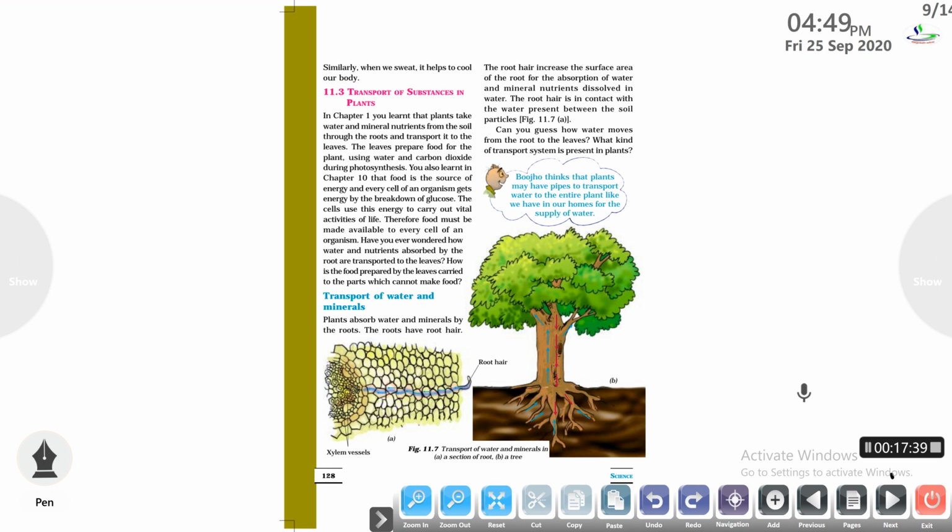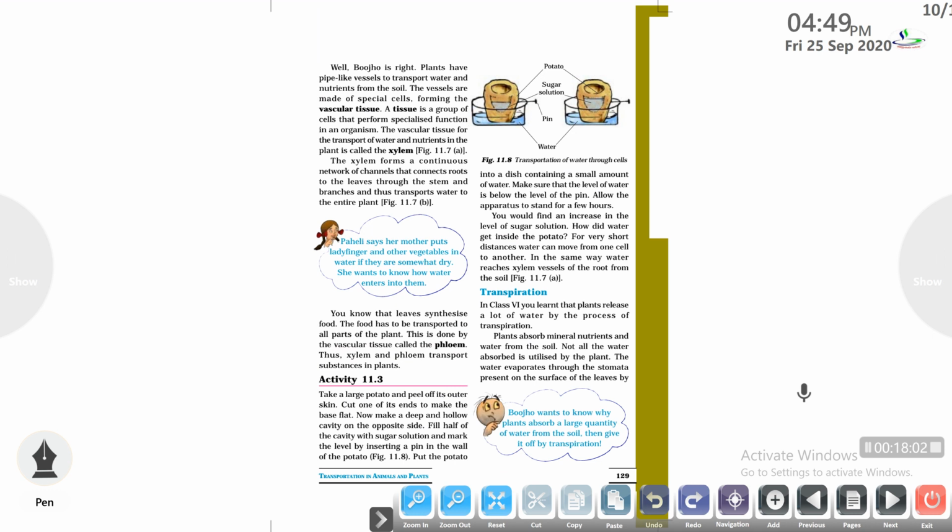The plants generally absorb water and minerals by the roots. The roots have root hair. The function of root hair is to increase the surface area for absorption of water and minerals dissolved in the water. The root hair is in direct contact with the water present between the soil particles. So these root hair absorb the water and minerals and transport them to various organs of the plant.